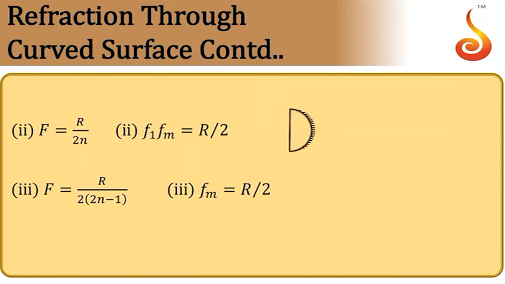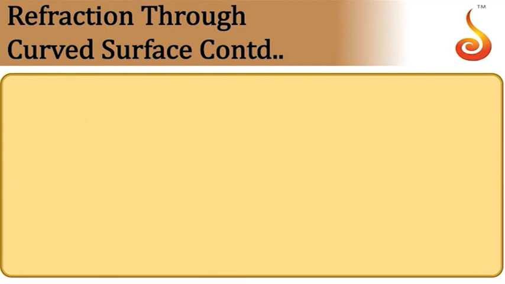Then suppose the curved surface is silvered, then the focal length of the mirror will be equal to R by 2 and the focal length of the lens is f1. In this case, the net focal length is given by R divided by 2n. Now if you take a convex lens and one of the curved surfaces is silvered, then its focal length is given by R divided by 2 into 2n minus 1. The focal length of the mirror surface will be equal to R by 2.